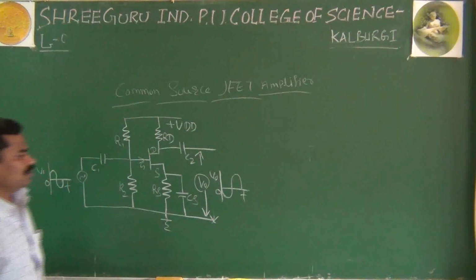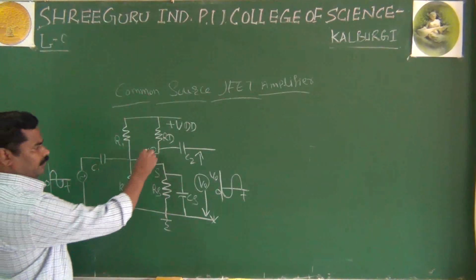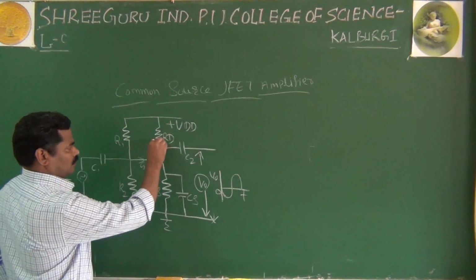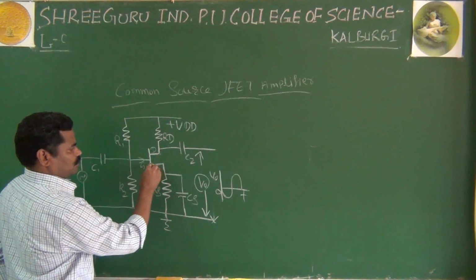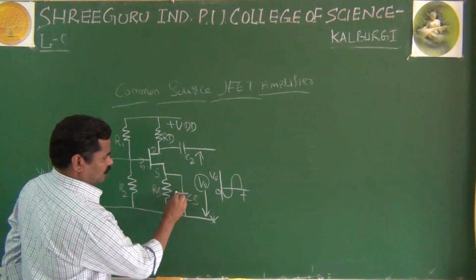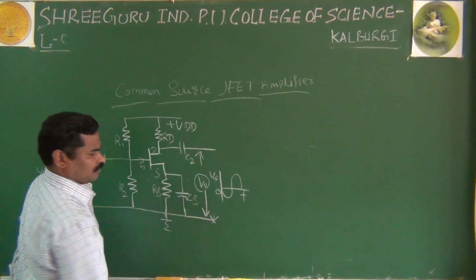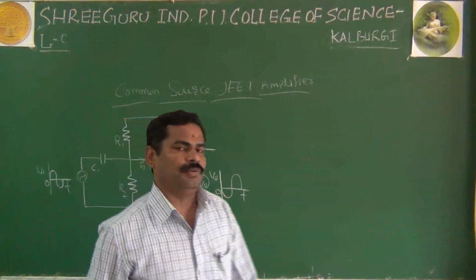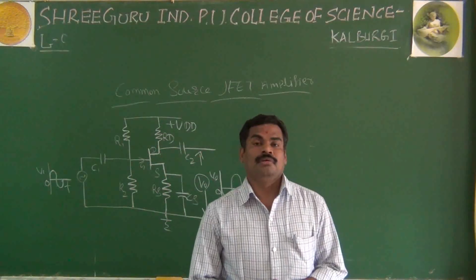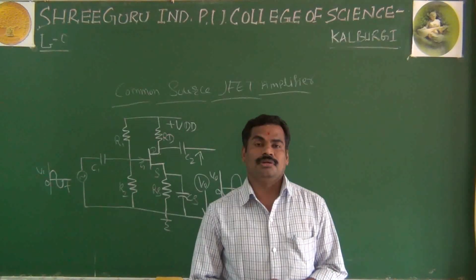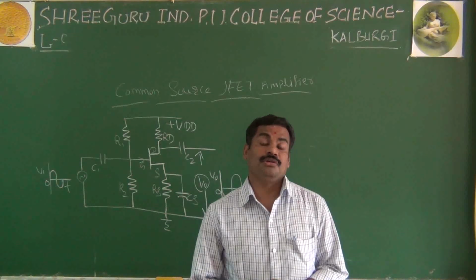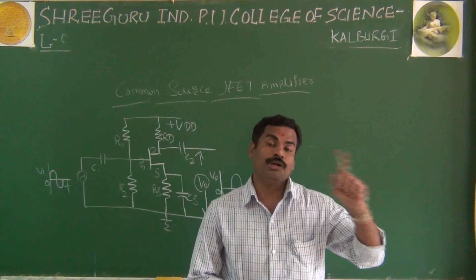Look here, as I said already, it may be any amplifier, a transistor based amplifier or an FET based amplifier, and as we know already, why are you using the FET as an amplifier? Because of the most important property of FET, you have very, very low noise. Nowadays we want very low noise. As I said already, it is not possible to eliminate the noise, but you can reduce the noise.